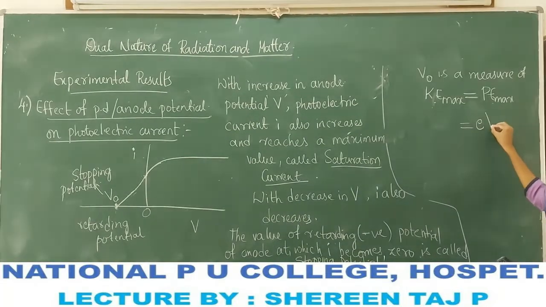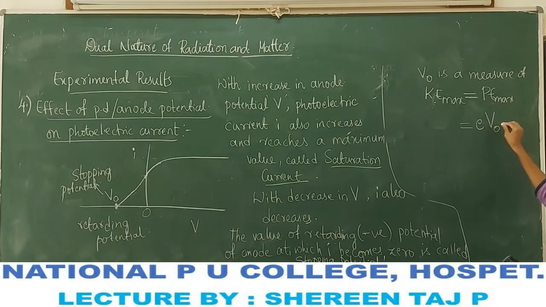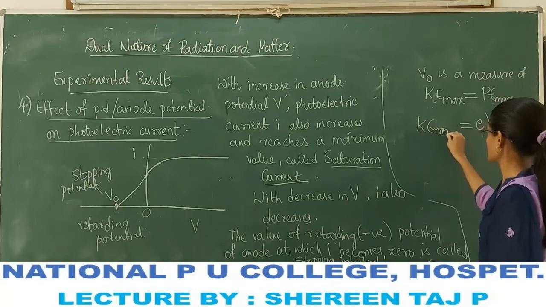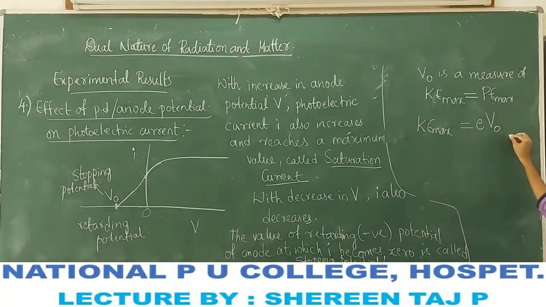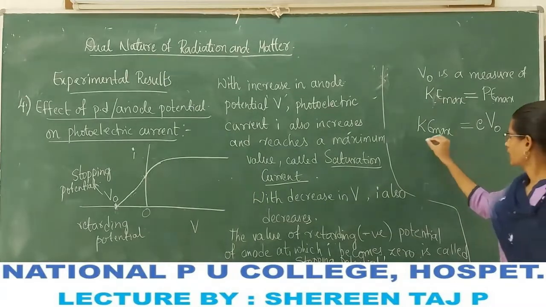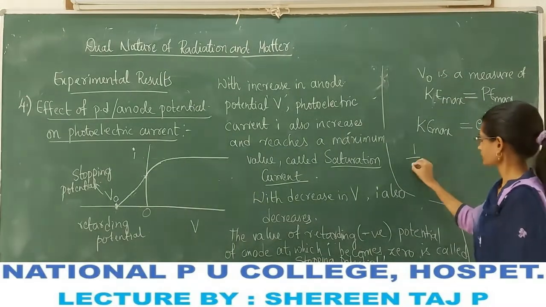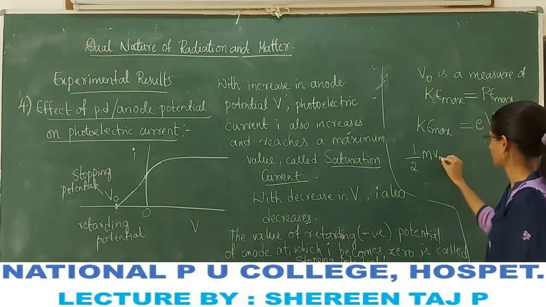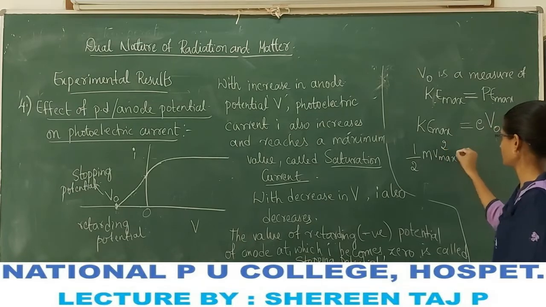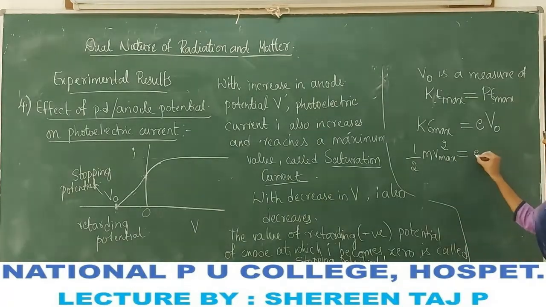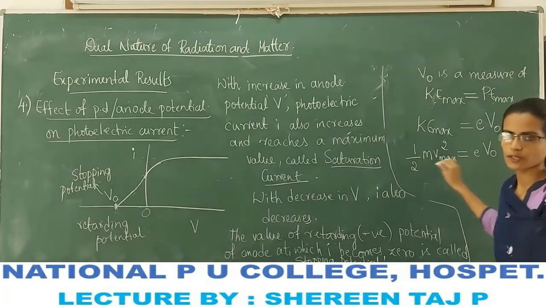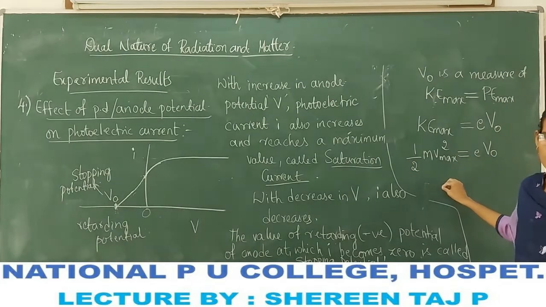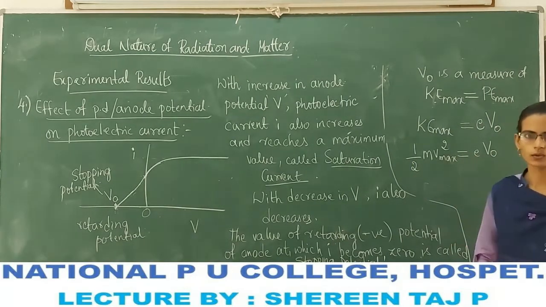And the potential at which it is stopped is V0. So maximum kinetic energy is equal to eV0 at stopping potential. Further, we know that kinetic energy is given as half mv square, so half m v_max square is equal to eV0. Thus stopping potential is a measure of the maximum kinetic energy or maximum velocity of the photoelectrons.